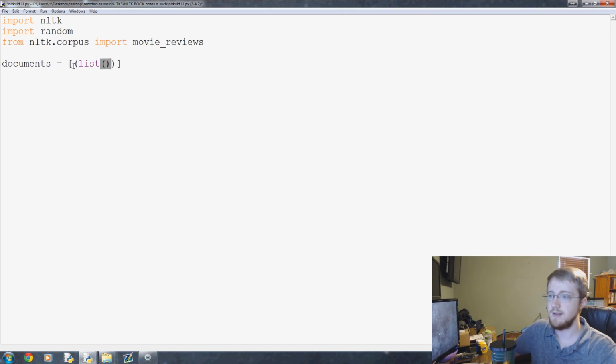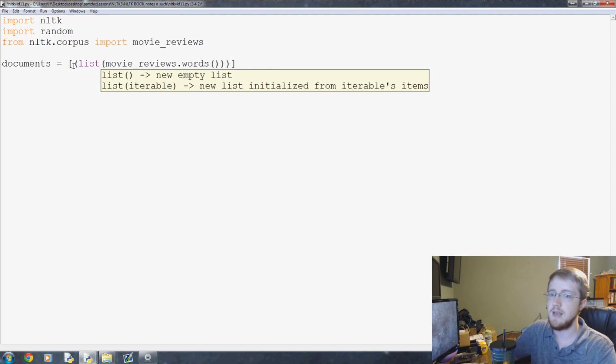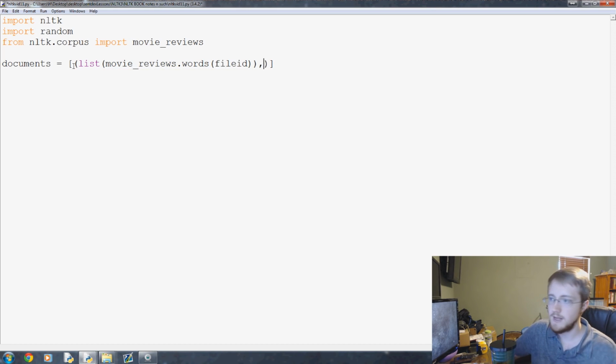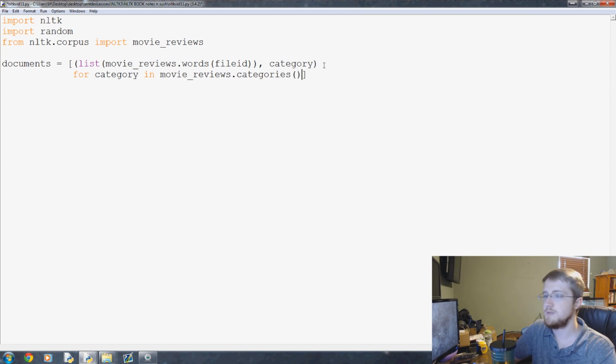So this will be, anyway, the list of movie_reviews.words for a file ID, and this is why I hate one-liners, because file ID makes no sense at this point, but we'll get there. And then category, so again, it's a list of tuples, so you can even see this is a list of a tuple. And then basically this is where, or for the category in movie_reviews.categories. So this is basically for category in positive or negative. And then again, for file ID in movie_reviews.file_ids for the specific category.